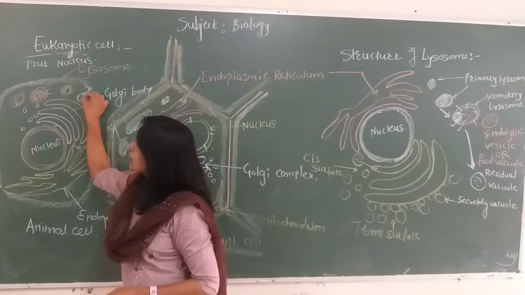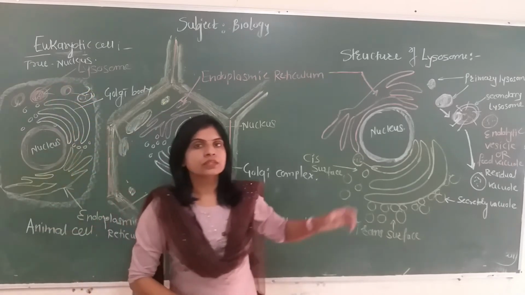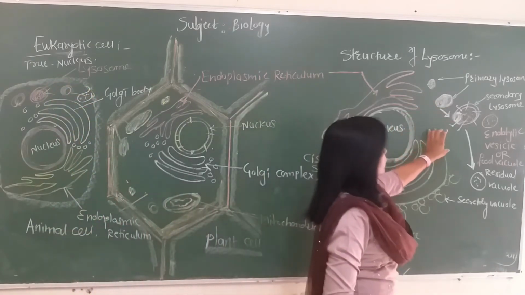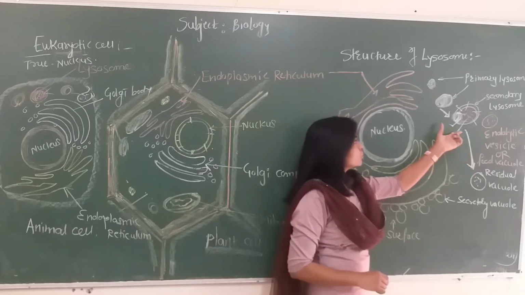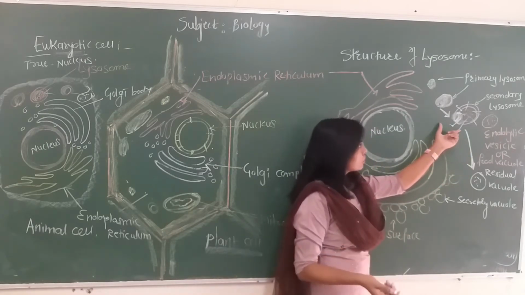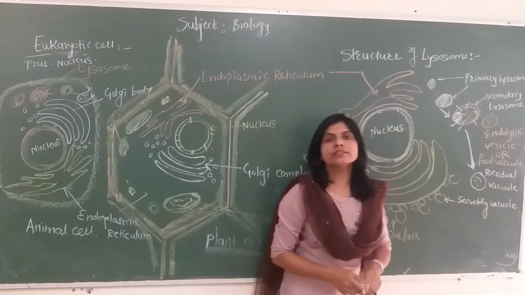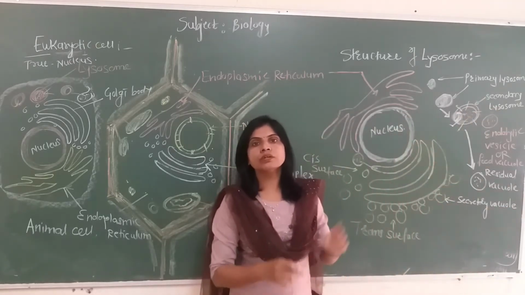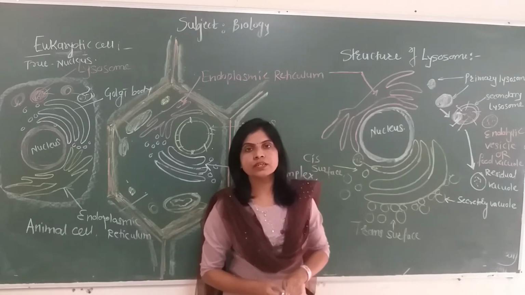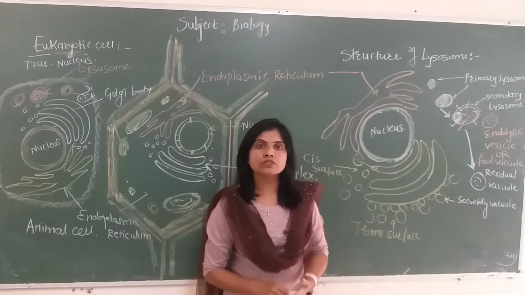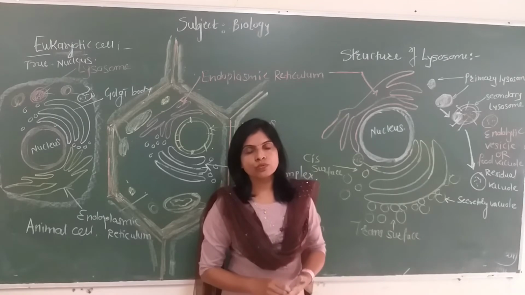In this manner, when a lysosome fuses with any endolytic vesicle or food vacuole, the fusion of this lysosome with the other vacuole is called a secondary lysosome. As it is involved in the digestion of the food granules present in the vesicle, this secondary lysosome is also called a digestive vesicle.